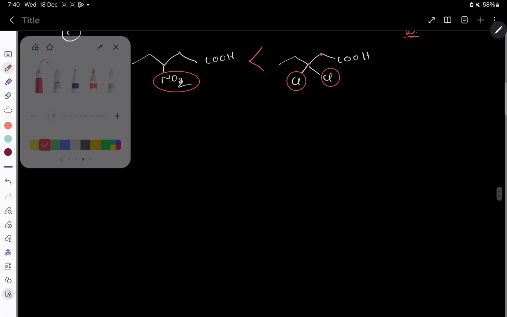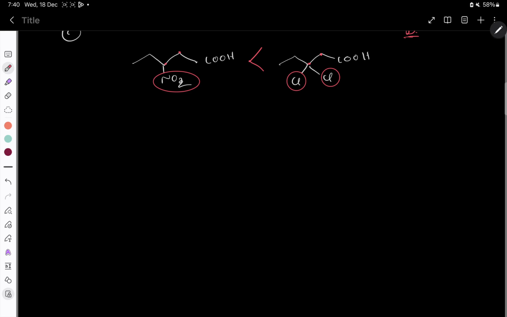Okay, here I'm giving one more example, listen, so that your concept will be crystal clear. Suppose this type of compound is there, and here this one is the compound. Here OH is there, and here O negative is there.